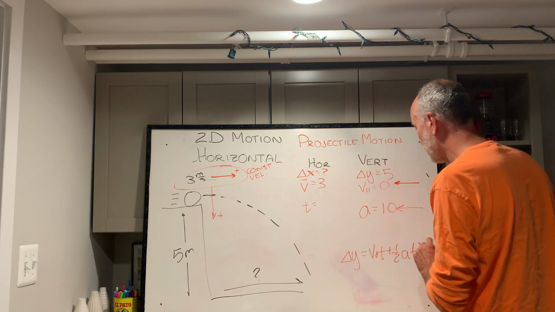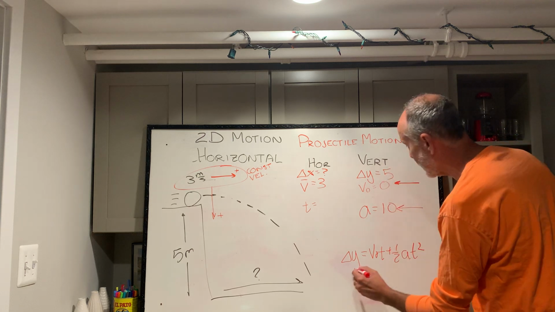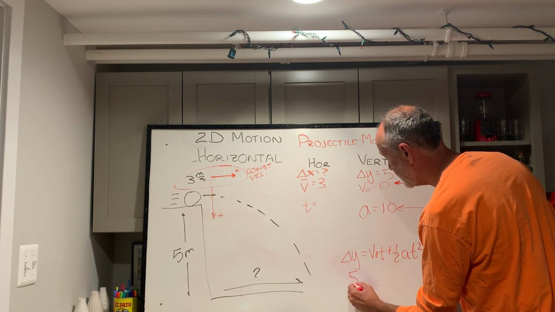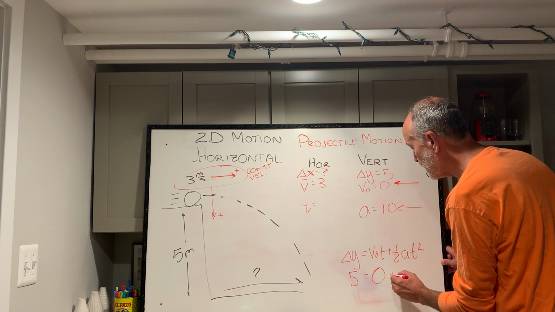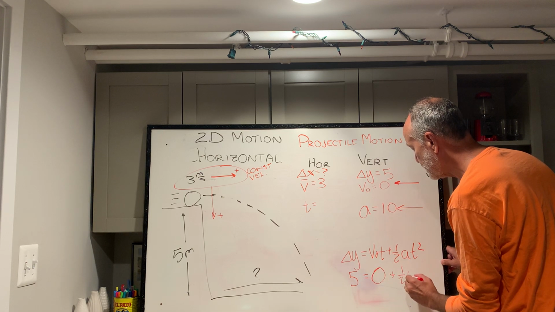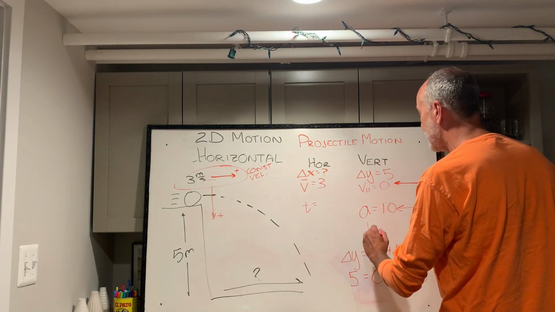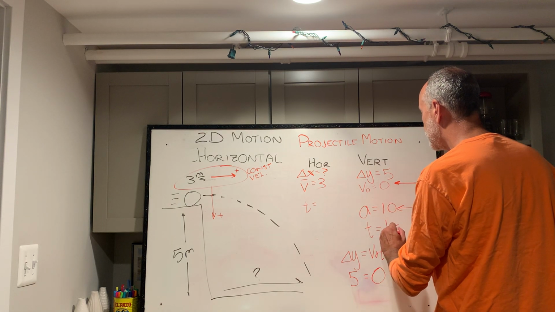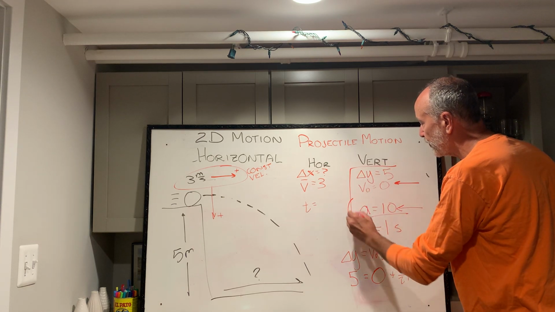I'm getting to the part of the board where I'm not as good writing because it's so low for me. And what I have is 5 equals 0 times anything is 0 plus 1/2 times 10 times t squared. When you solve that, you'll find the time is 1 second. So we use these 3 variables to solve for time.